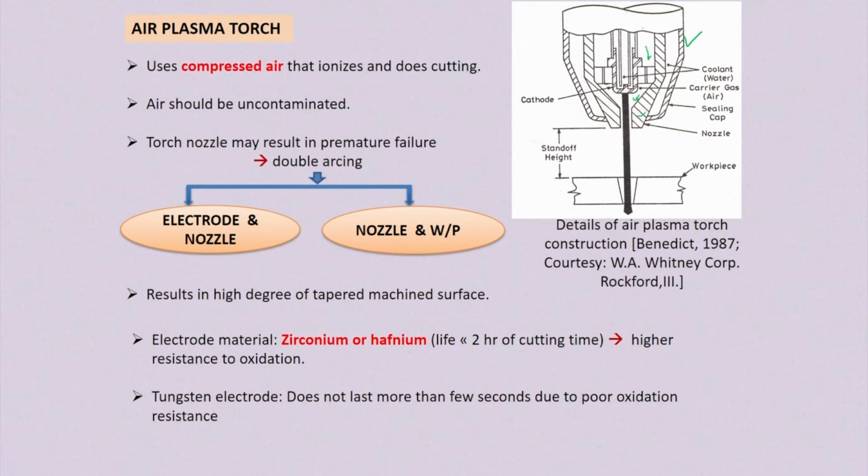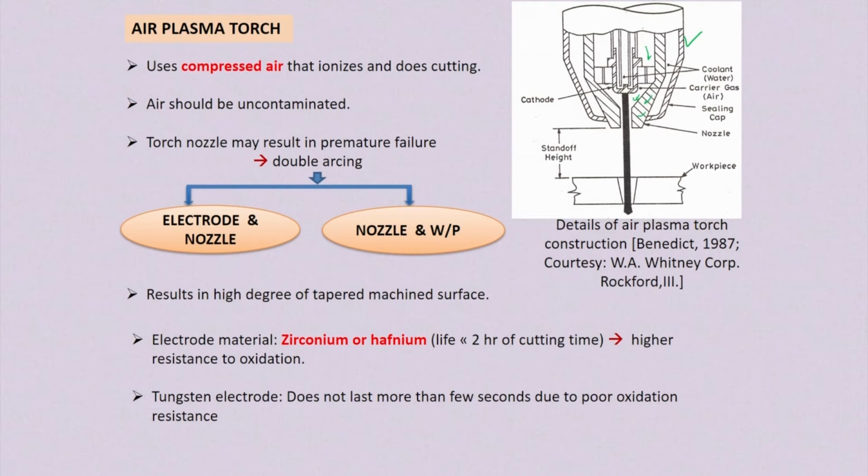That's why this air should be filtered, and uncontaminated compressed air is used as the plasma gas in this kind of air plasma torch. So it uses compressed air that ionizes and does the cutting action.